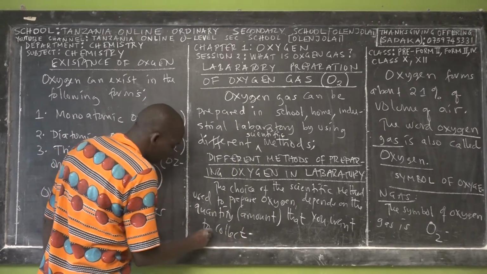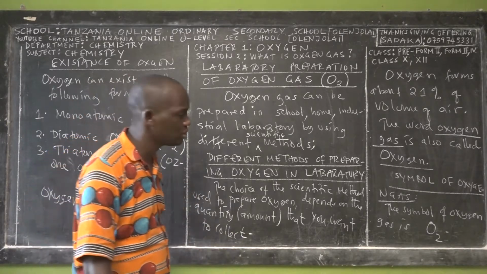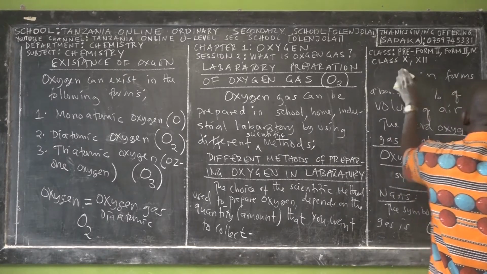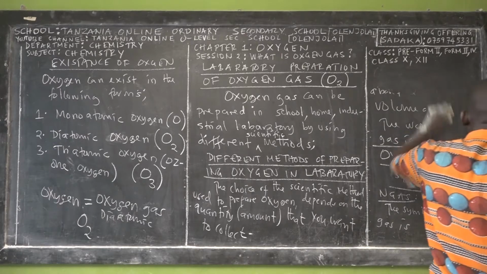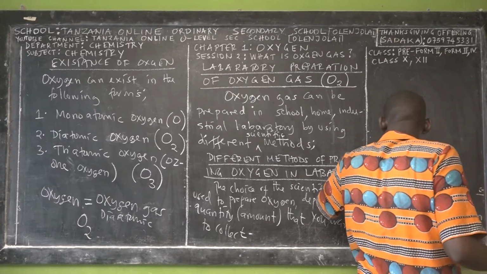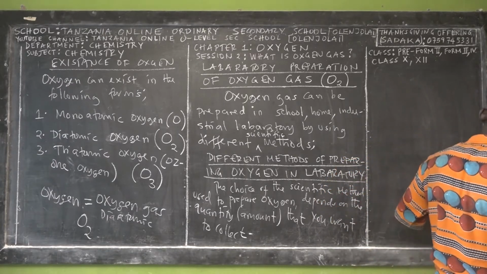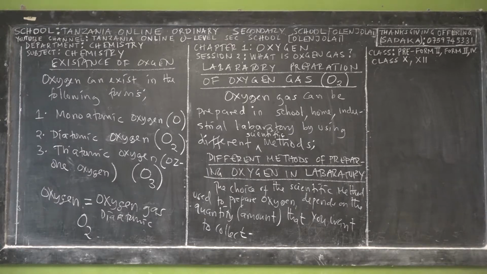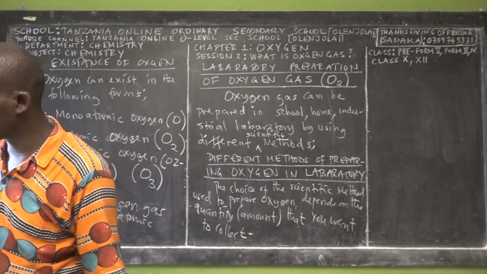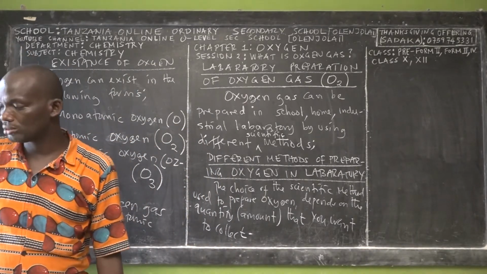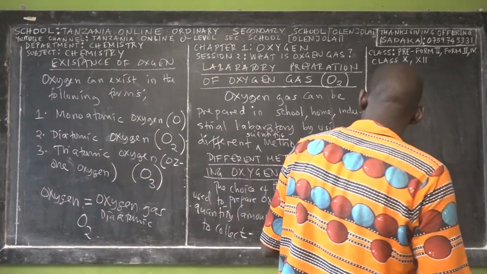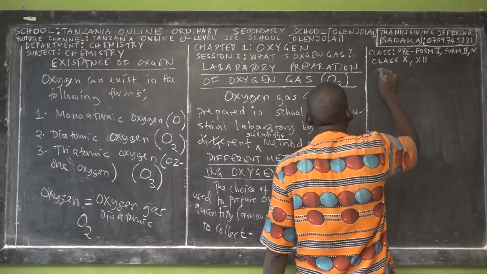So I'm going to mention four common methods of preparing oxygen in the school laboratory. But the choice of whether you use the first method, second method, third method or fourth method depends on the amount of oxygen that you want to collect. So we have so many different ways of preparing.